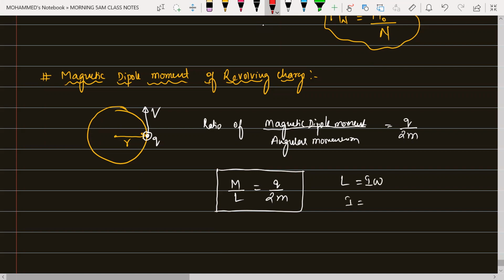I is moment of inertia, and omega is angular velocity. Okay? So the ratio of magnetic moment to the angular momentum is known as charge by 2 times m.